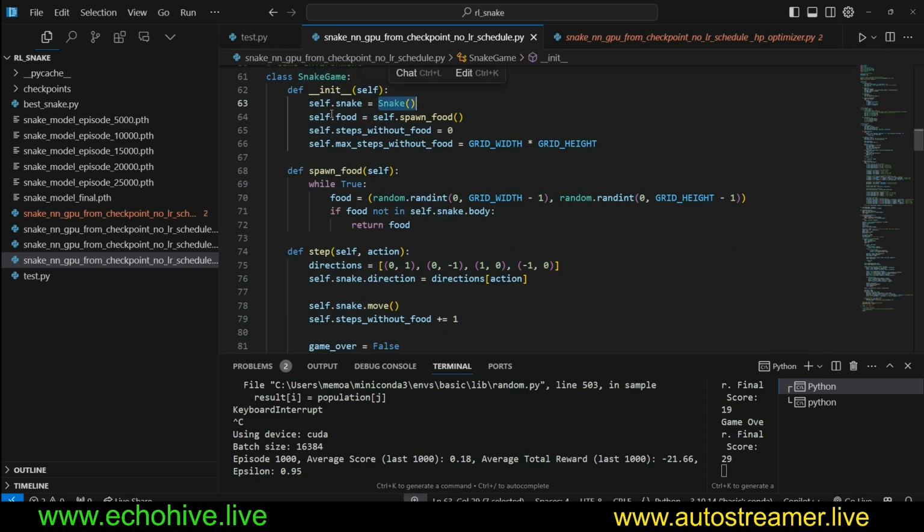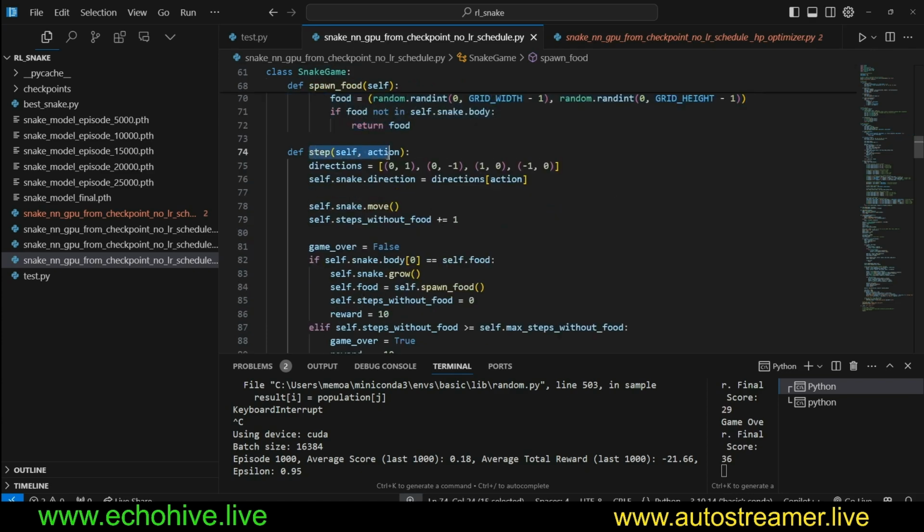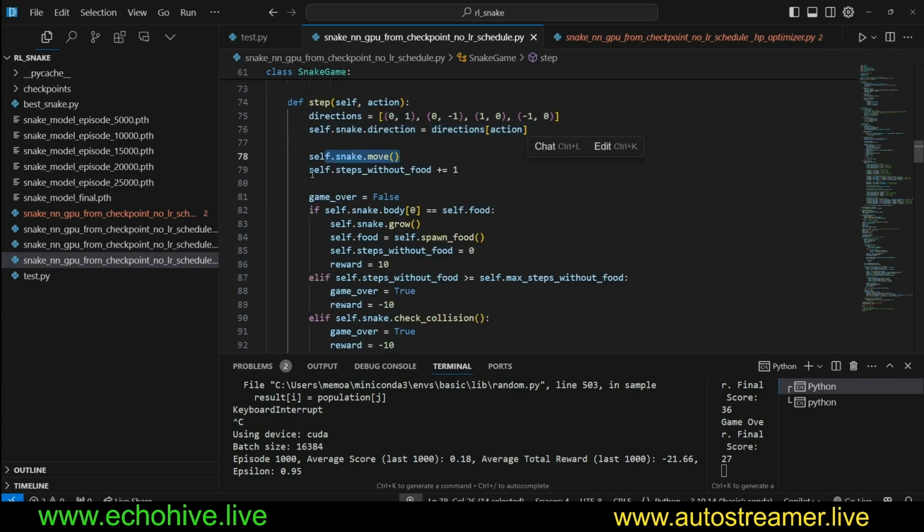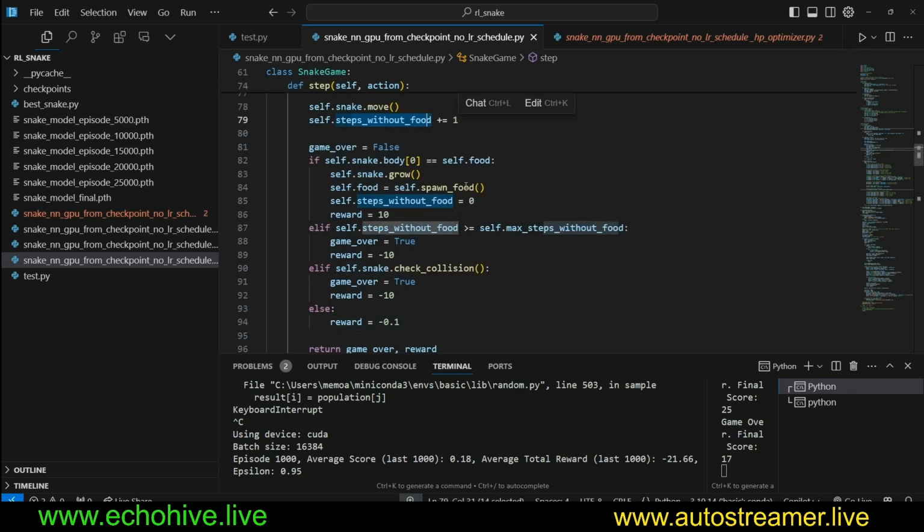So we pass the snake into the snake game, and actually just pretty much this is how we spawn the food, and we take a step using the action that was provided to us. And the snake takes an action, and the snake moves, and then we keep track of the steps without food if the snake hasn't found food. And here, if the snake finds the food, we grow the snake body, and then we reset the steps without food, and we increase the reward by 10. This is arbitrary. Of course, this requires some optimization. Keep that in mind.